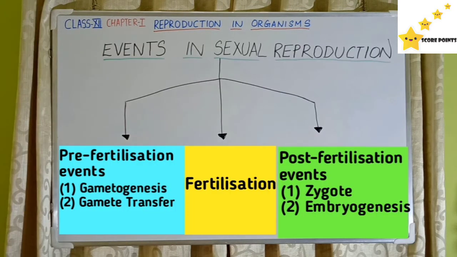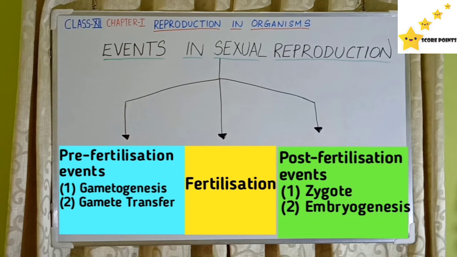Events in sexual reproduction. We have mainly three events. One is pre-fertilization event. Pre means before, so before fertilization. Then the second event, it's fertilization. Third one is post. Post means after fertilization. So post-fertilization events. We have to learn about these three events: pre-fertilization, fertilization and post-fertilization event.